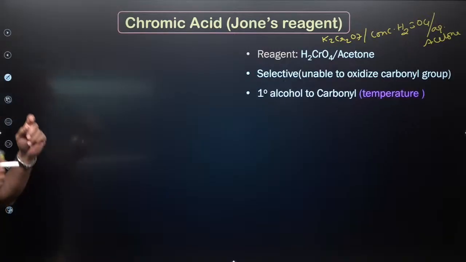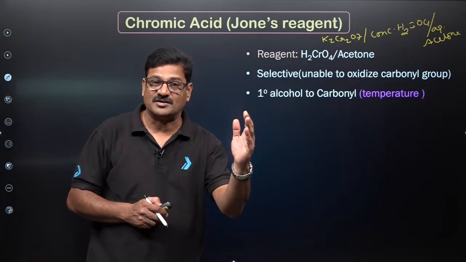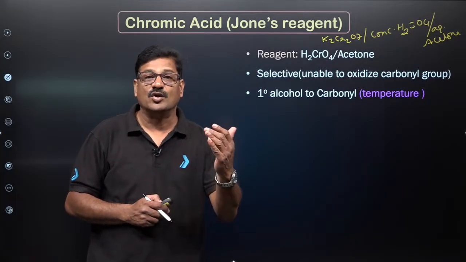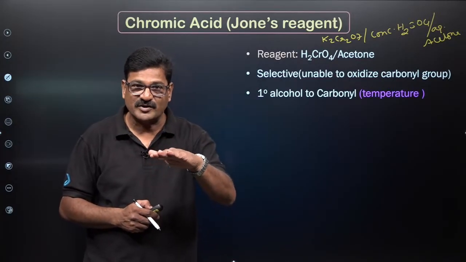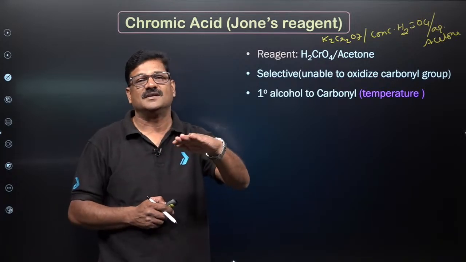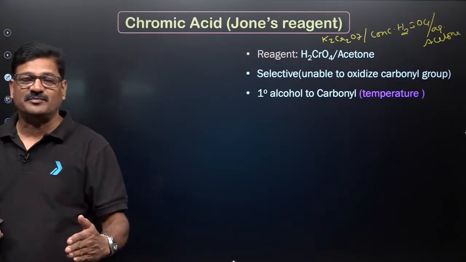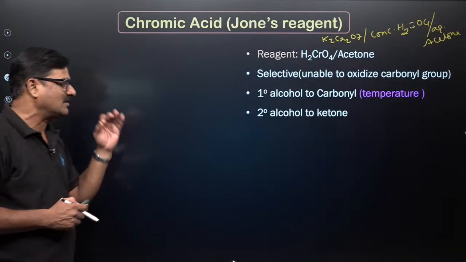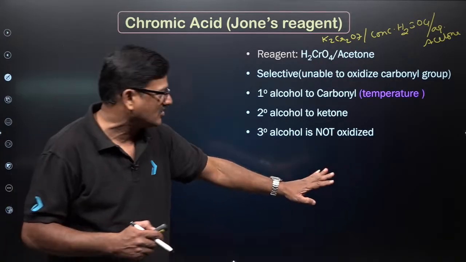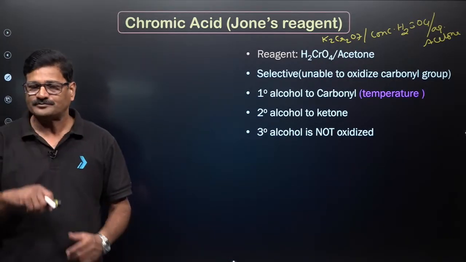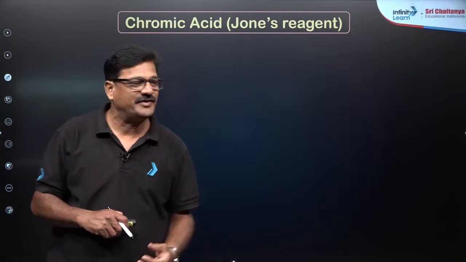And also a primary alcohol will be converted into carbonyl, but it is temperature dependent. Higher temperature, strong oxidizing agent, lower temperature, weak oxidizing agent. Stronger oxidizing agent means room temperature itself is a strong oxidizing agent. If it is negative 16 degrees centigrade, it might be a weak oxidizing agent, and secondary alcohol is going to be converted into ketone, and tertiary alcohols are not oxidized. Tertiary alcohols are not oxidized, they prefer the elimination reaction.